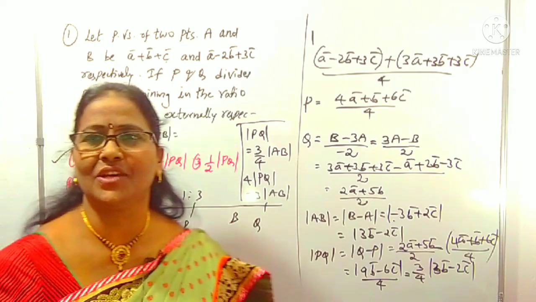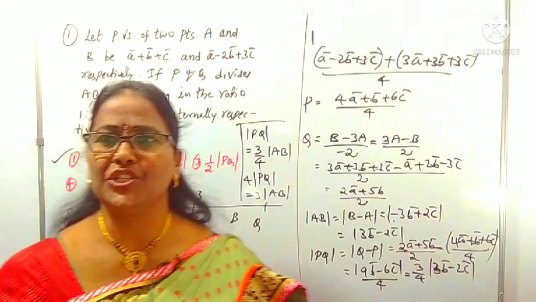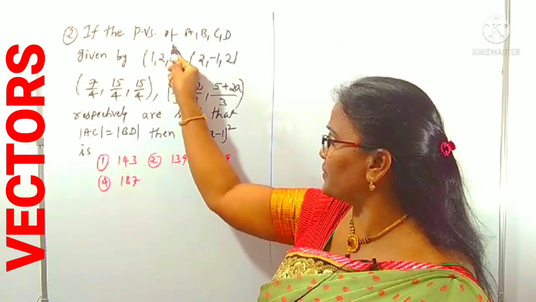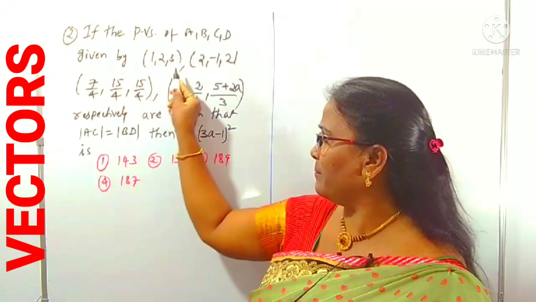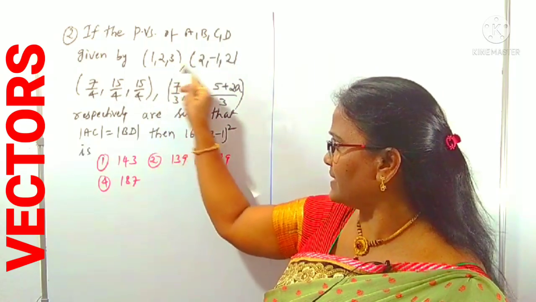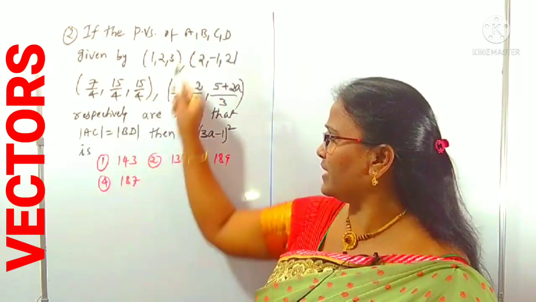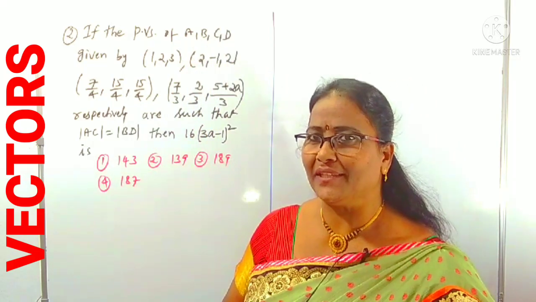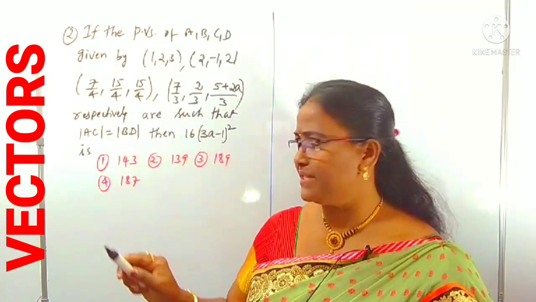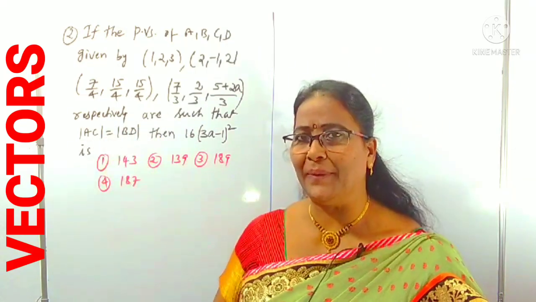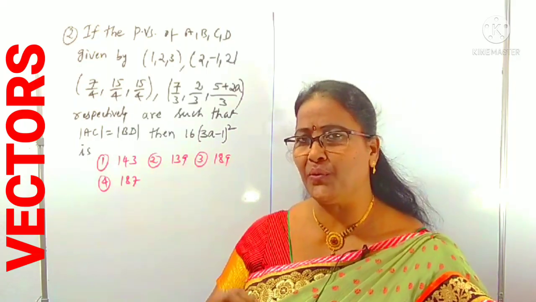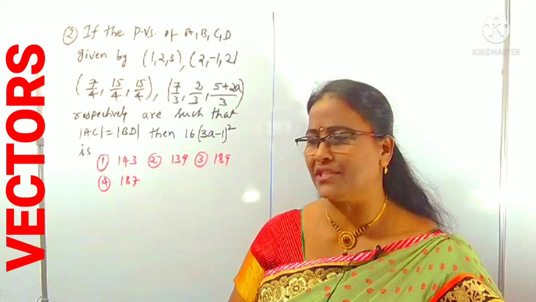It's very simple, just you have to use the ratio concept. Look at the next question. What is given here? If the position vectors of A, B, C, D are given by 1, 2, 3, 4. There are the 4 points A, B, C, D. Position vectors are given like this, respectively, means according to the letters we take the first point, second point like that. They are such that mod AC is equal to mod BD. Then we can collect the 16 of (3A minus 1) whole square. See how easy I am doing here.